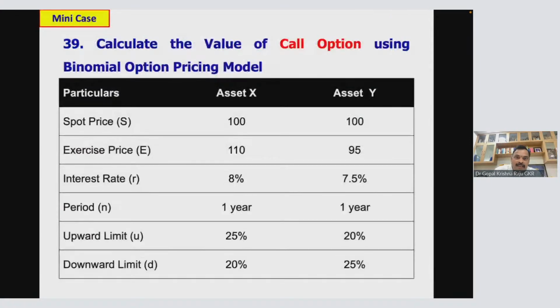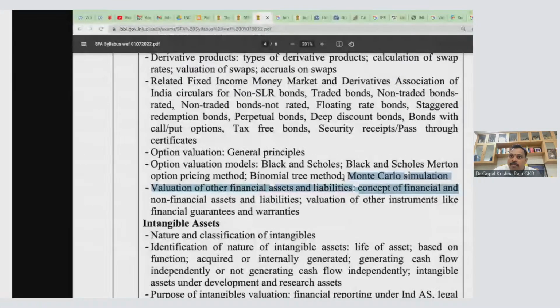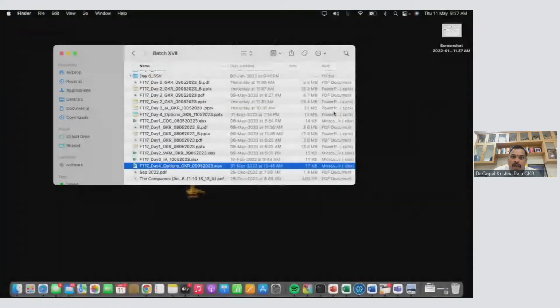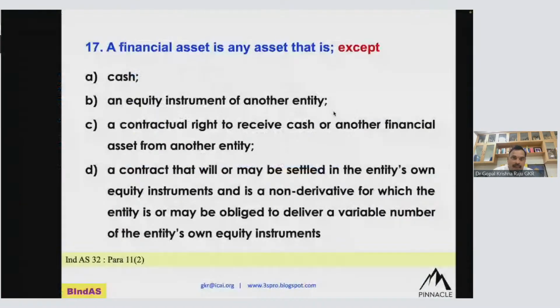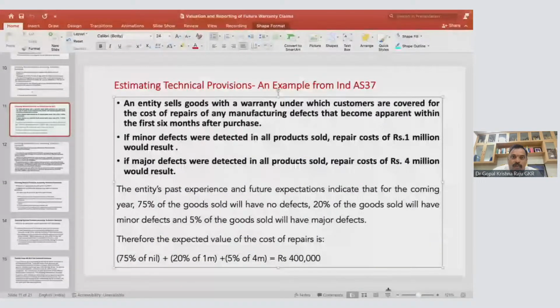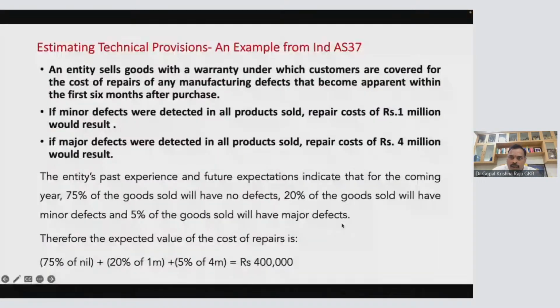And I'll just share with you the various exotic options. Okay. So what is an exotic option? Okay, this can also be an exam question. Now I will just share with you one more interesting part in exam question. Now look at this part. Oh, sorry. There can be a question on financial asset. Okay, what is meant by a financial asset? There can be a question on your valuation of what is this?